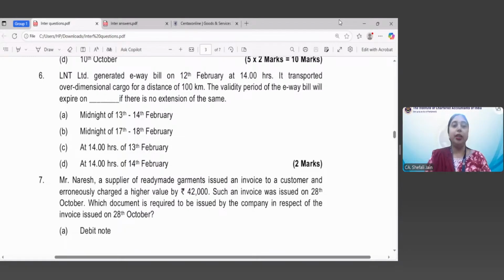Sorry, Mir Sehaj Singh. So some new entries there. Mir Sehaj Singh has given us the correct answer, because Astha was answering on the other portal. I hope that you all knew the correct answer, but you got confused between the over-dimensional cargo and the normal case situation. In case of an over-dimensional cargo, the per day limit is 20 kilometers. So you need to travel only 20 kilometers per day. That makes it 5 days validity period, and the correct answer will be midnight of 17th to 18th February.